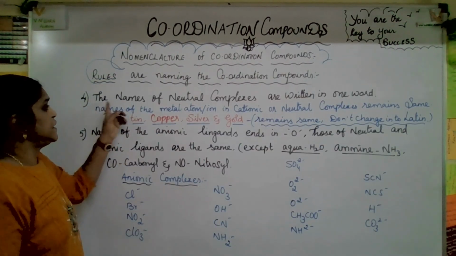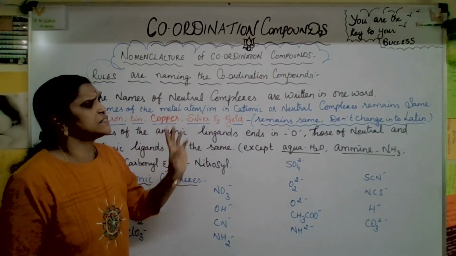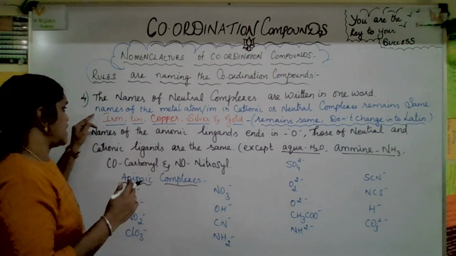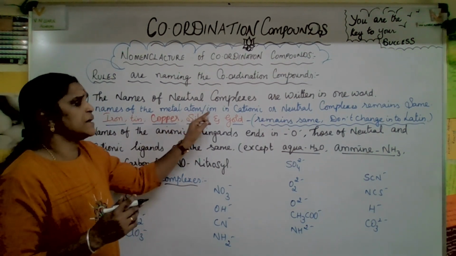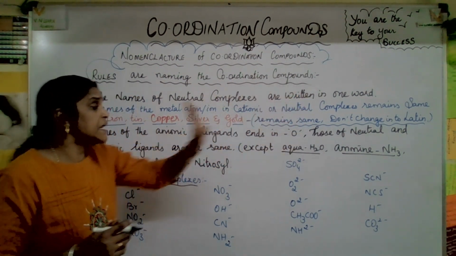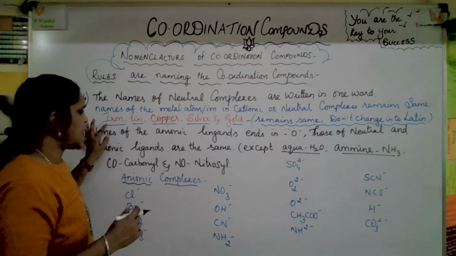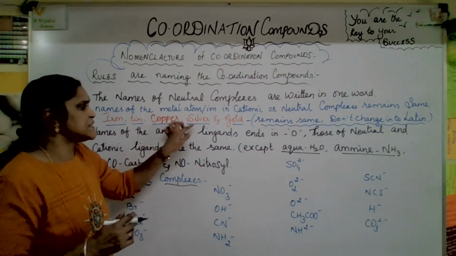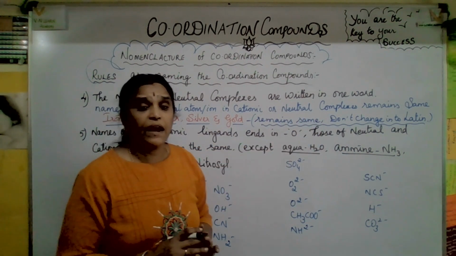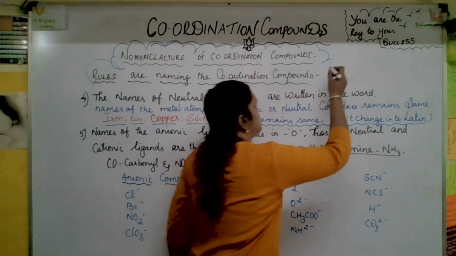The next point: names of the neutral complexes are written in one word. Now, here they mention very clearly that names of the metal atom or ion in cationic or neutral complexes remain the same. For example, iron, tin, copper, silver and gold remain the same, they don't change to Latin. See, I'll give one example here.